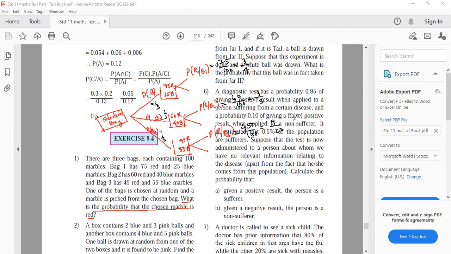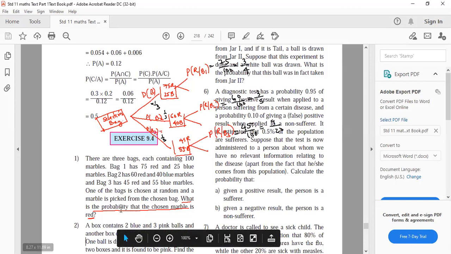Now you tell me, what is the probability of choosing a red marble? What are the different ways of getting a red marble? Tell me.